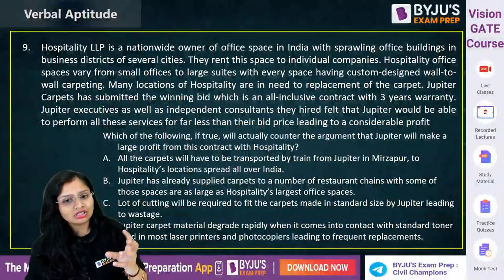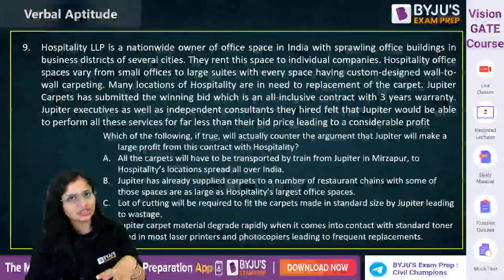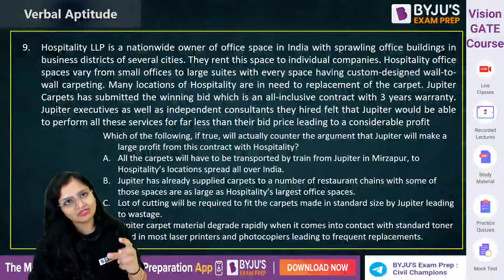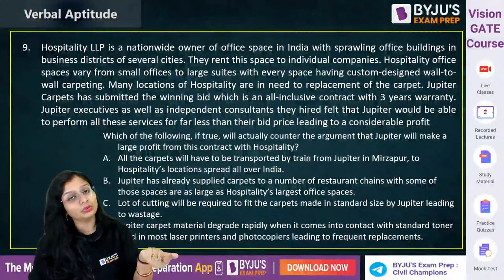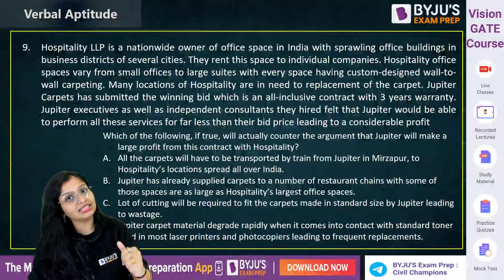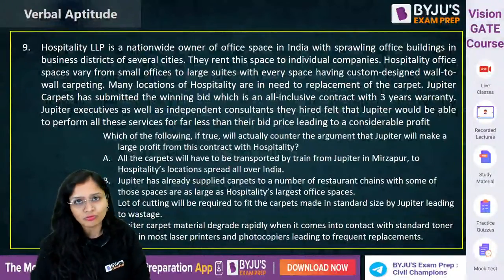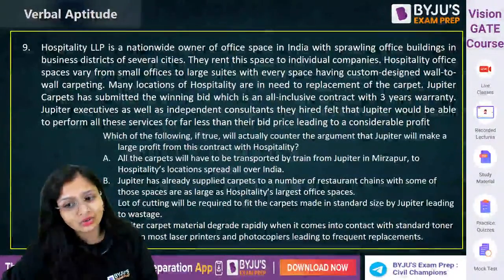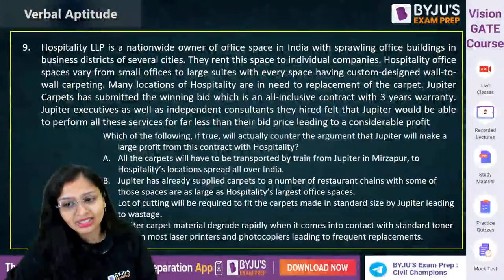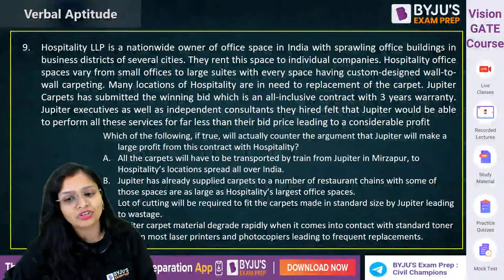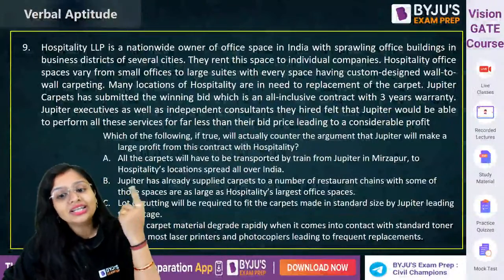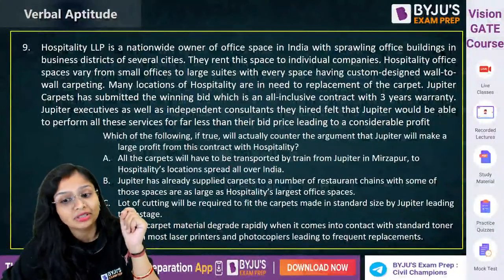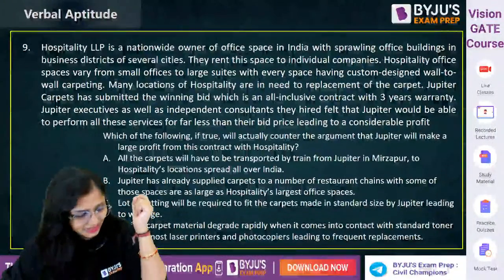Now the people who are working in Jupiter, executives of Jupiter and other people who Jupiter has hired, they feel that whatever money he has bid, actually he will do it at a lesser price and he will get a considerable amount of profit as well. So the question asks: which of the following, if true, will actually counter the argument that Jupiter will make a large profit from this contract? Means you are telling that it will make a profit, but which will counteract that Jupiter will not make that much profit. So which of the following statements will tell you that?